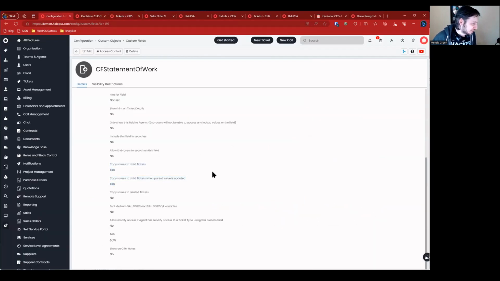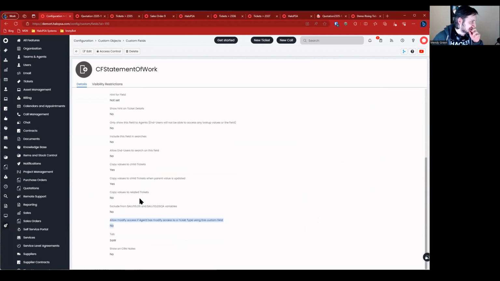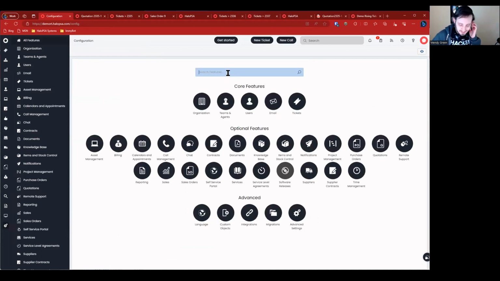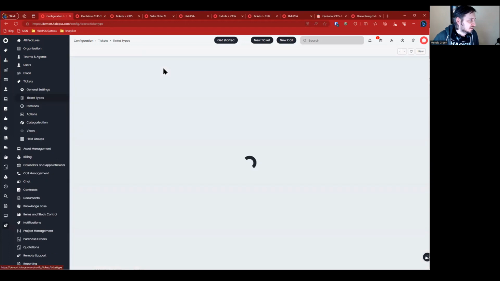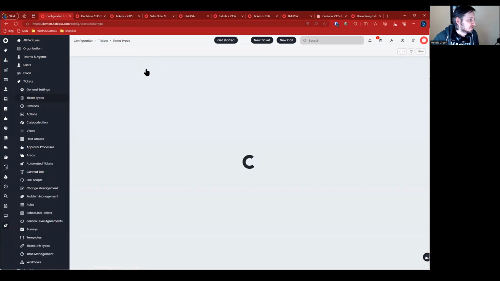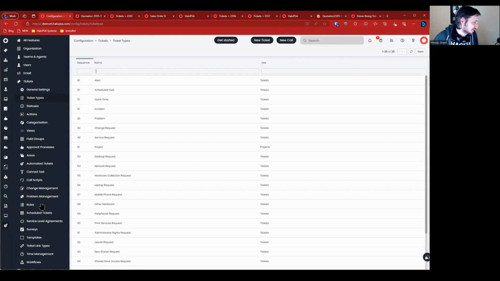Let's go back to statement of work. We're not going to mess with that. I don't think that's the setting I'm looking for. I think the setting I'm looking for is going to be under the ticket type. So let's go look at the ticket type. If we go to configuration and look at ticket types, well, I think it's under sales opportunity types, actually.